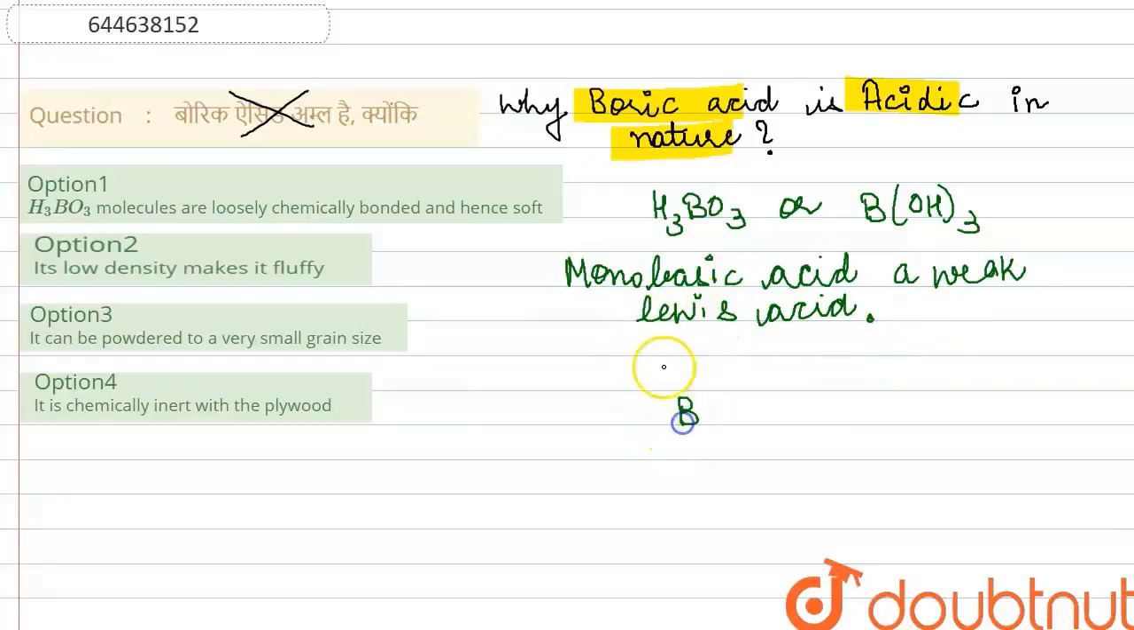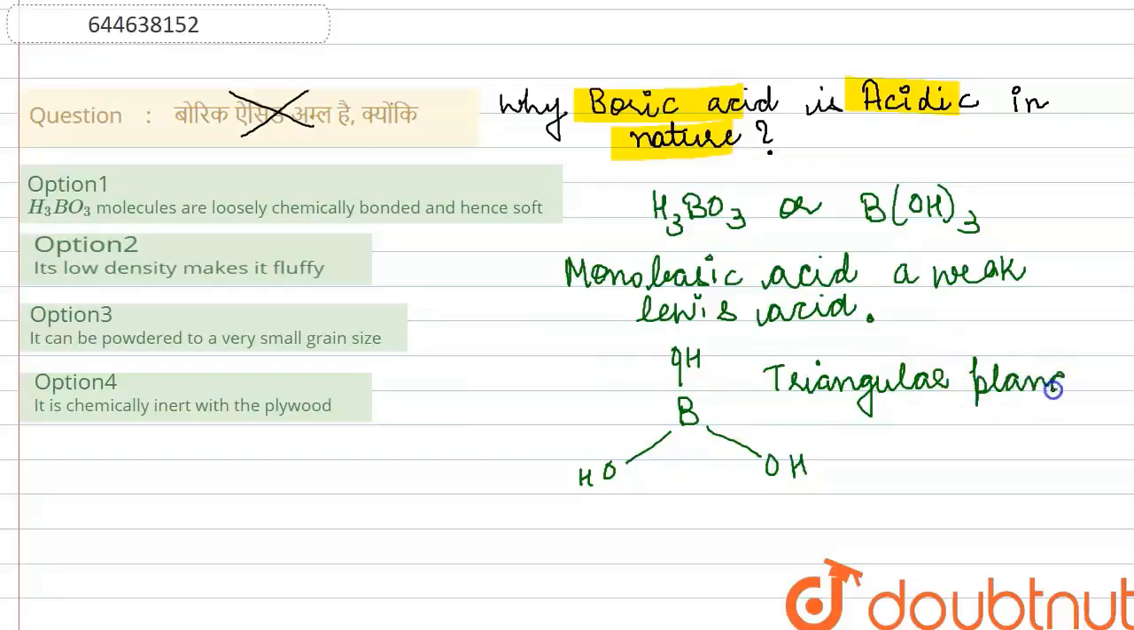Now let me draw the structure of boric acid. The structure of boric acid is B(OH)3. 3 OH units are connected to the boron atom. So what structure does boric acid have? The structure of boric acid is trigonal planar. Boron has sp2 hybridization, so it has a trigonal planar structure.